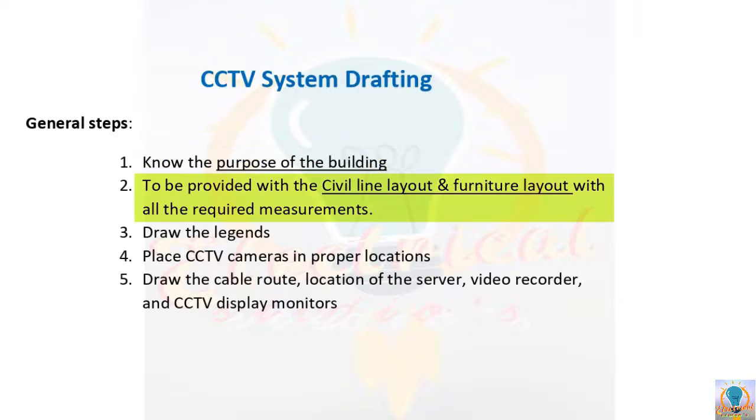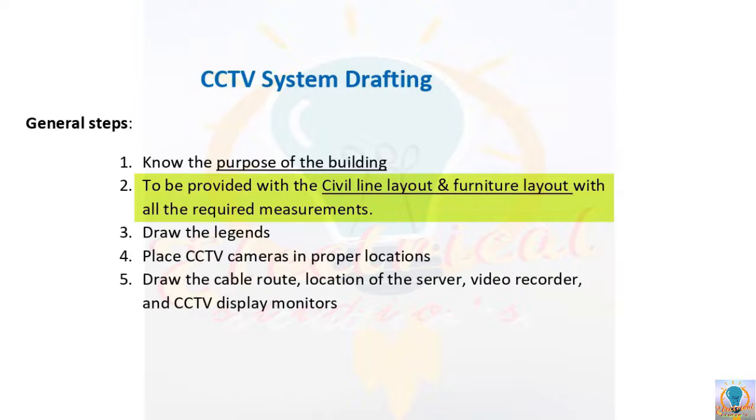Okay, then after knowing the purpose, you should be provided with the civil line layouts and furniture layouts, because by civil line layout you will be aware of the location of rooms, where the toilet is and where the changing room is. In short, by civil line layout you can select the areas where you have to provide cameras and where not to provide.